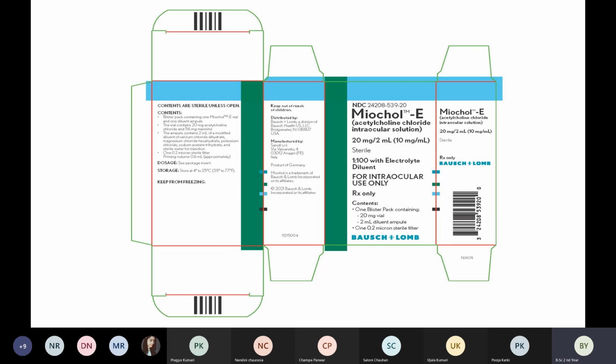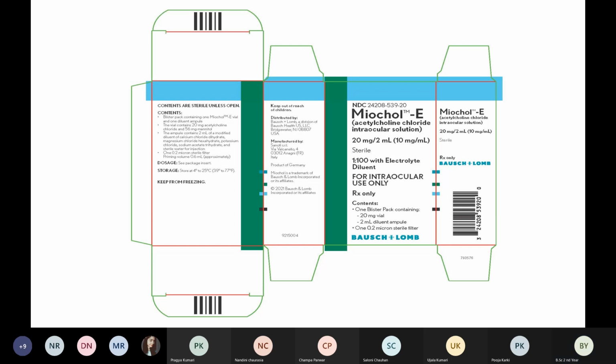So it is a sterile solution, 1:100 with electrolyte dilute. So it is not concentrated, but it is diluted, and this is used for intraocular use. If patient is having glaucoma where there is increase in intraocular pressure, then we can give this Myocol-E.